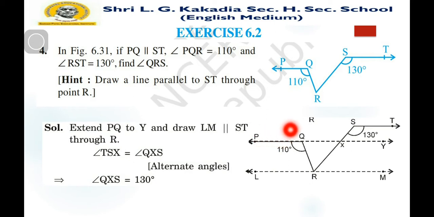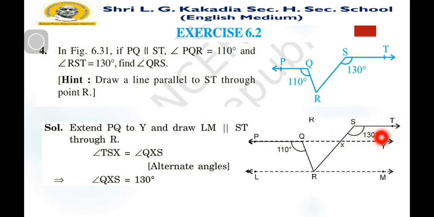Put X, and draw line LM parallel to ST or PY through TSX.